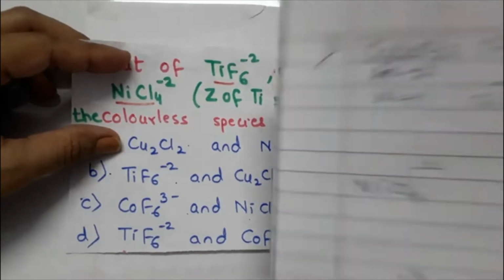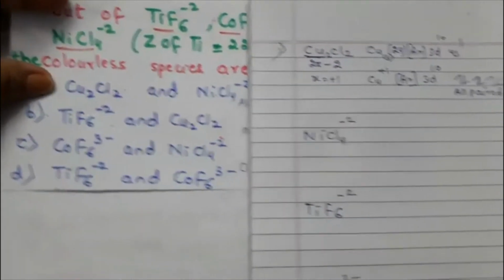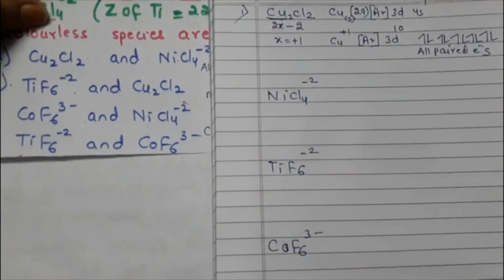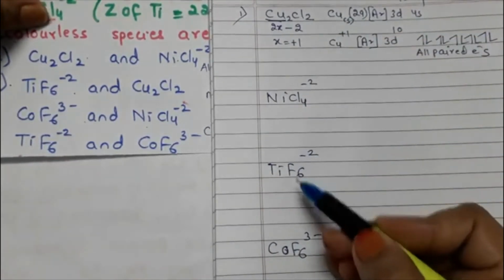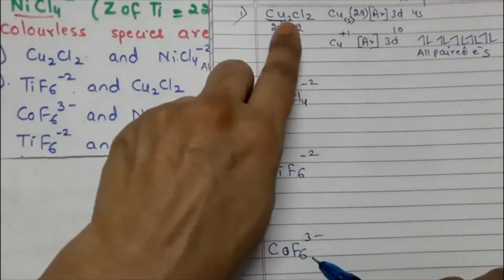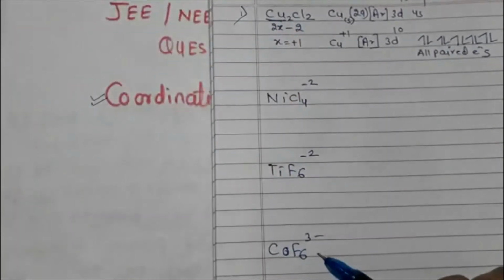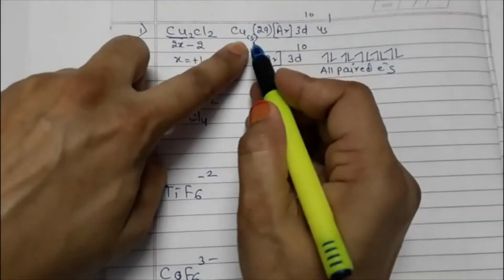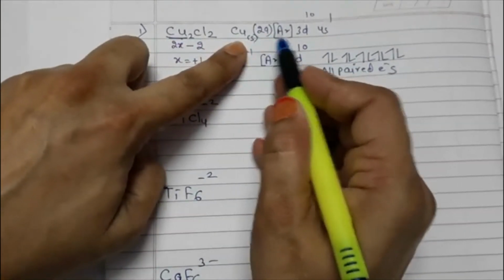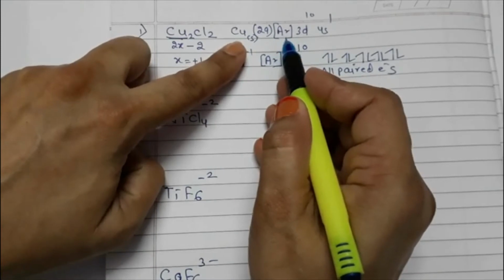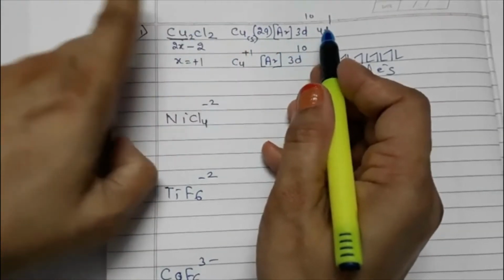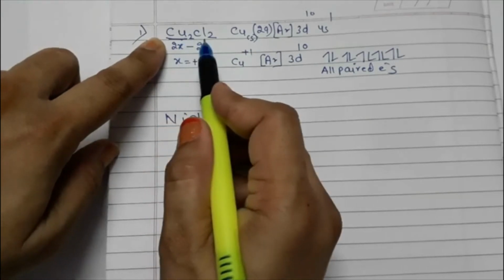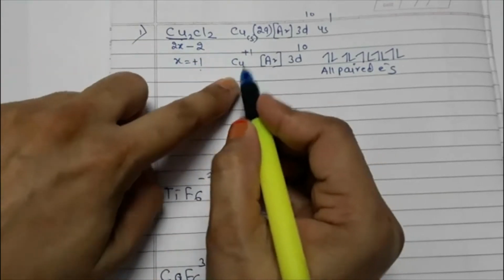Now, to solve this, I have written here all the four complexes. See, first complex, second, third, fourth. Now, Cu in ground state has atomic number 29. We know it has electronic configuration Ar 3d10 4s1. We will calculate the oxidation state of copper in this compound. It is +1, so Cu +1.